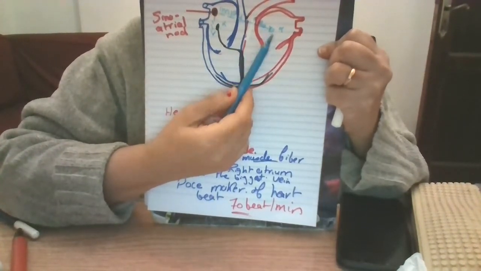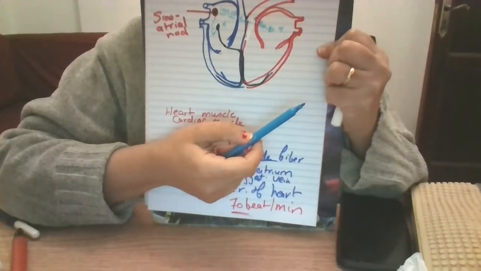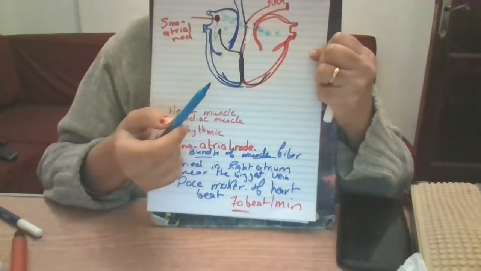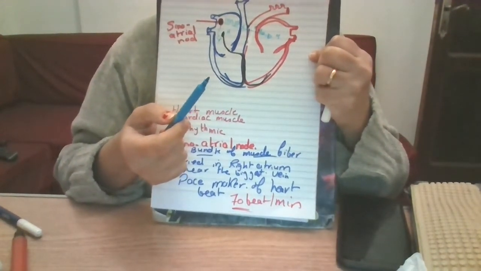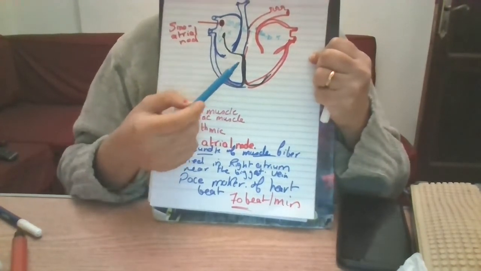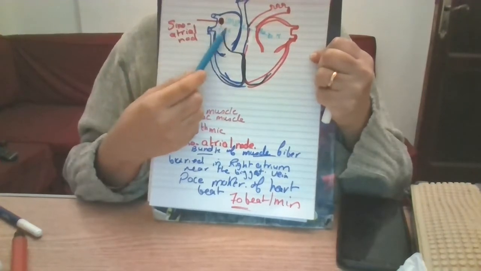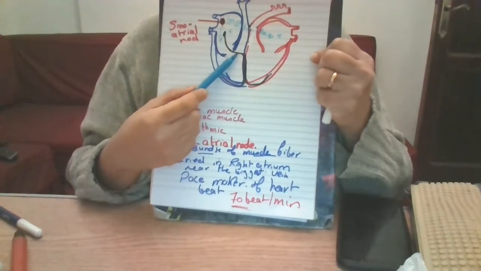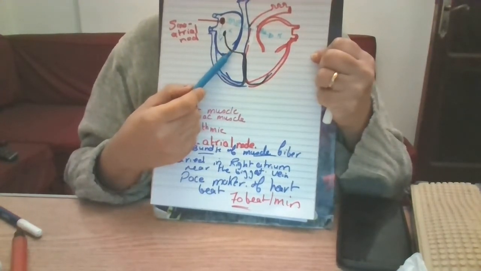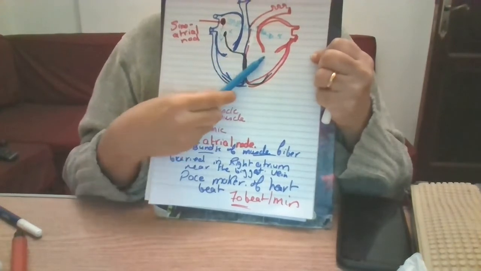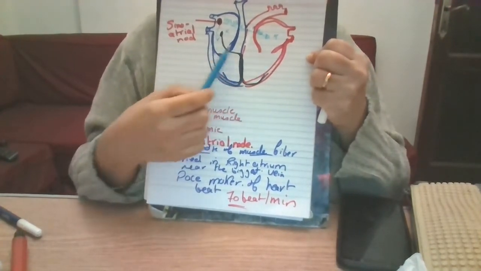And then the electric nerve impulses reach the atrioventricular node. Where is the atrioventricular node? It's a node between atrium and ventricle, present at the site of connection between atrium and ventricle. It means the sinoatrial node will send electric impulses to the atrioventricular node, the node present between atrium and ventricle. It affects the two sides, of course.